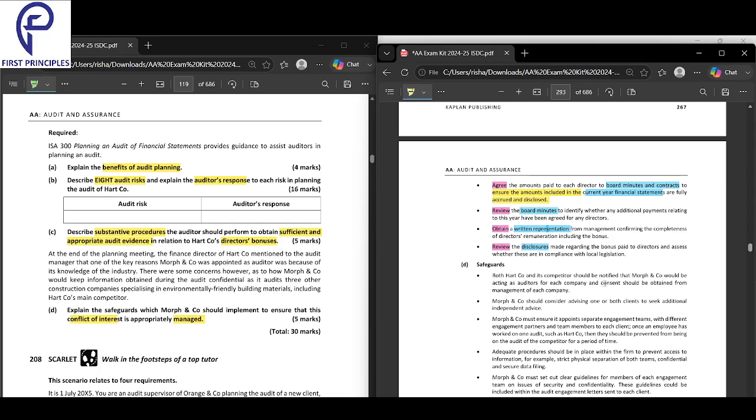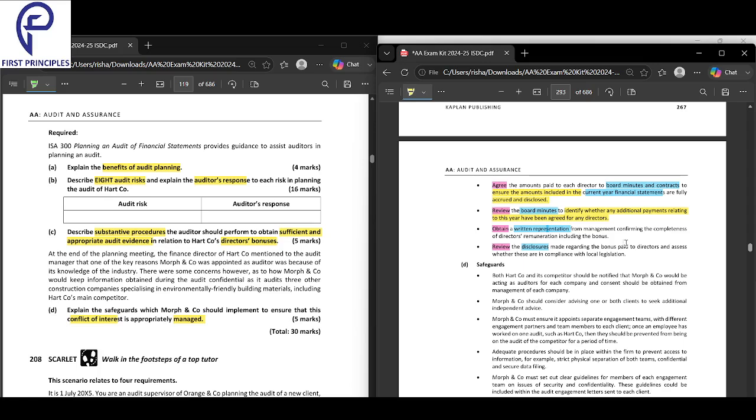Next, review the board minutes to identify whether any additional payments relating to this year have been agreed for any directors. What you have to do is review the board minutes. Why are you reviewing it? To identify whether any additional payments have been agreed for any directors.